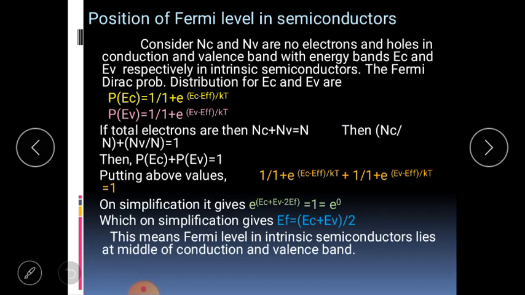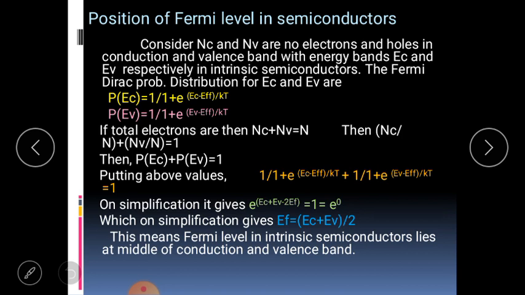The position of Fermi energy level in semiconductors can be determined. Consider Nc and Nv are number of electrons and holes in conduction and valence band with energy bands Ec and Ev respectively in intrinsic semiconductor. The Fermi-Dirac probability distribution function for Ec and Ev are given by probability of Ec is equal to 1 upon 1 plus e raised to Ec minus Ef divided by kT. Probability of Ev is equal to 1 divided by 1 plus e raised to Ev minus Ef divided by kT.